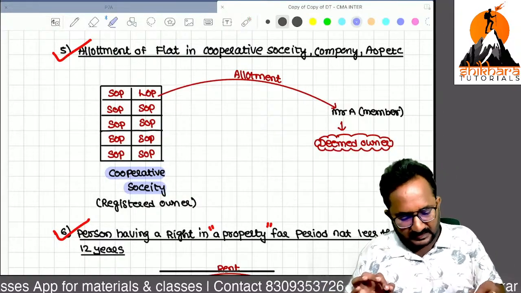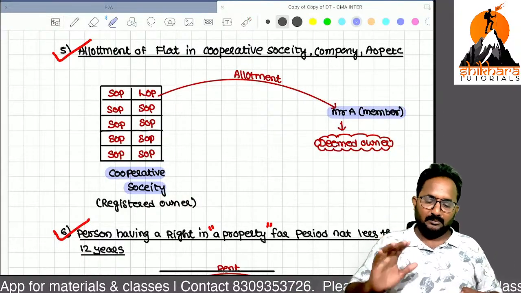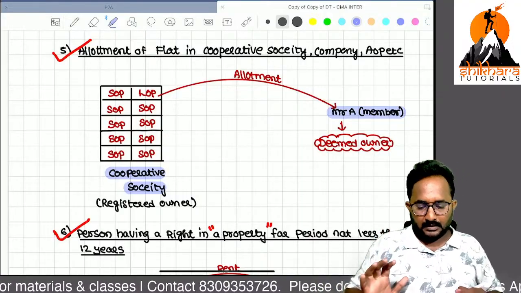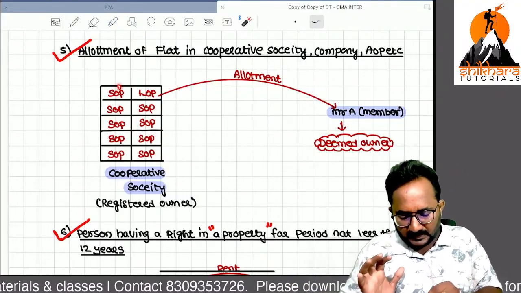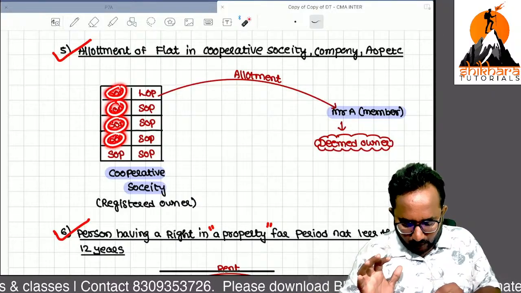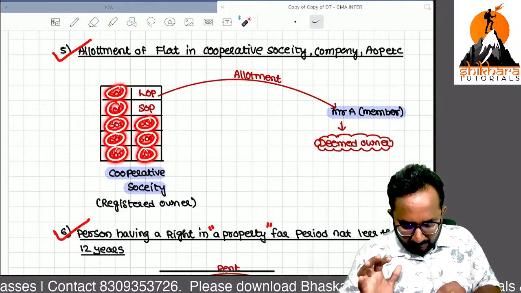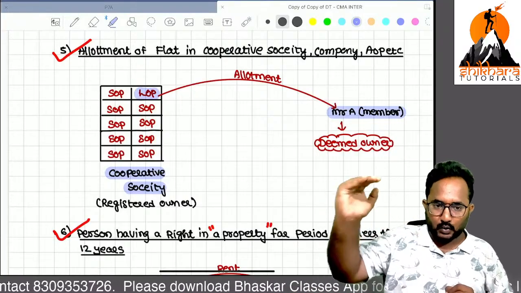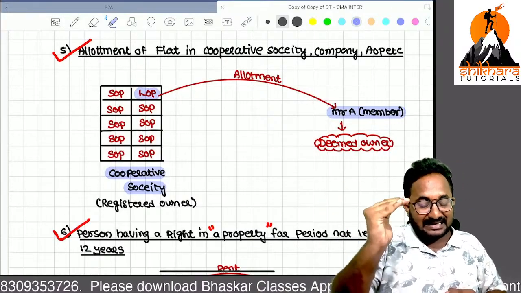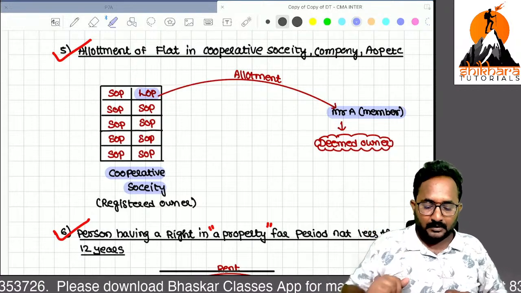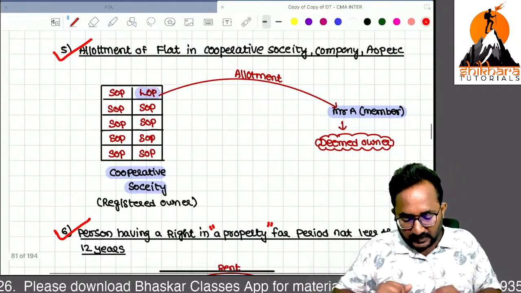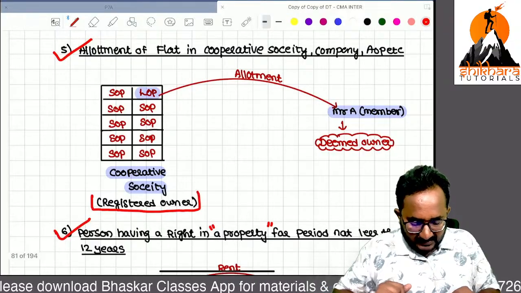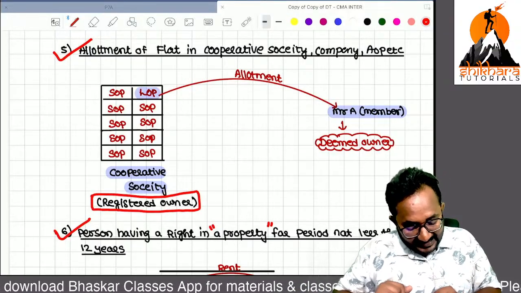One member is Mr. A. All the members are using this property as self-occupied only. But one member is using this as let out. That means he is letting it out to others and earns the rental income, Mr. A. Now, registration of this total apartment will be in the hands of the cooperative society as the registered owner.